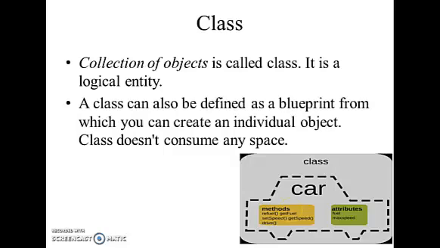In a class, there are three types of access specifiers. First is private, second is public, and third is protected. With private, the members can be used only within the class itself. With public, everyone can access the class. With protected, there is some secure level of protection in the classes.